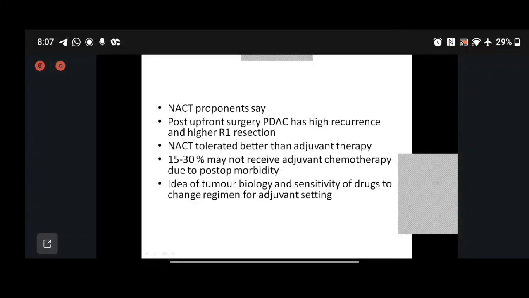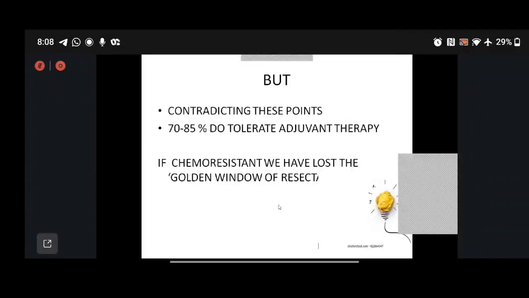As Dr. Yogesh has said, I would also add some points which I noted during his presentation: the recurrence rate is high, NACT is tolerated better than adjuvant, and approximately 15 to 30% may not receive adjuvant chemotherapy. And with NACT, we get an idea of tumor biology and sensitivity to drugs, which can be changed in the adjuvant setting.